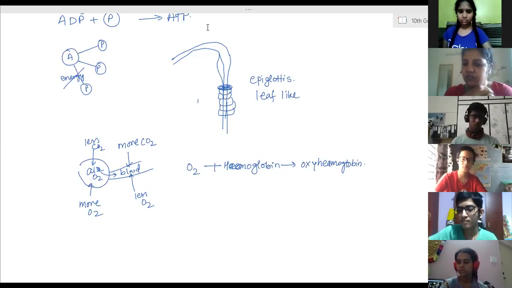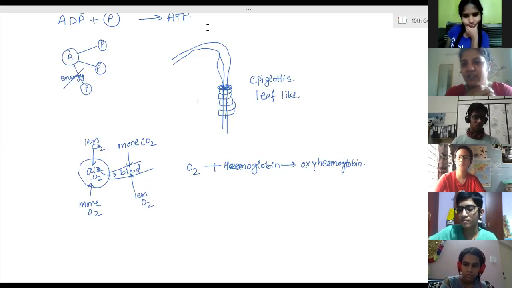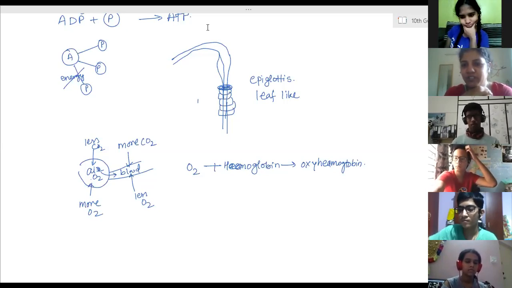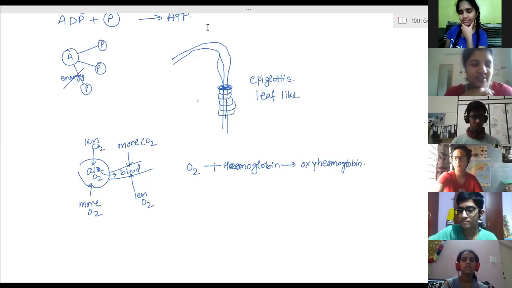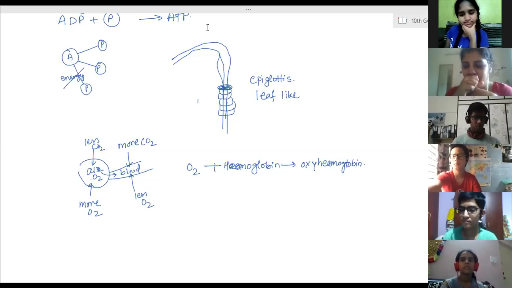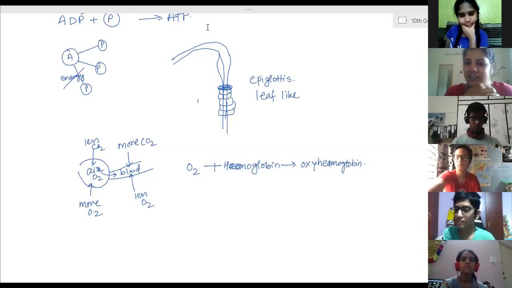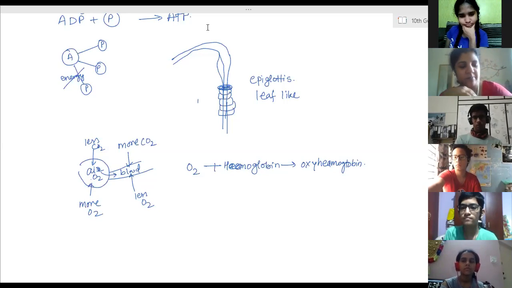But don't think that because photosynthesis is going on in the morning time, they won't do respiration. Most of the people have this thing in mind, that photosynthesis takes place in daytime and respiration takes place at night time. That's completely wrong.